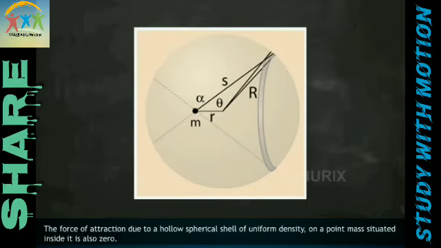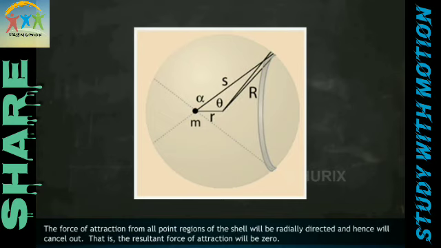The force of attraction due to a hollow spherical shell of uniform density on a point mass situated inside it is zero. The force of attraction from all point regions of the shell will be radially directed and hence will cancel out. That is, the resultant force of attraction will be zero.